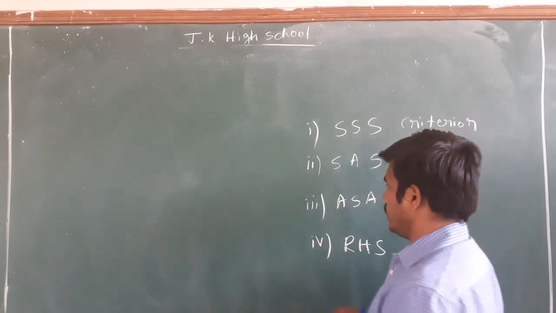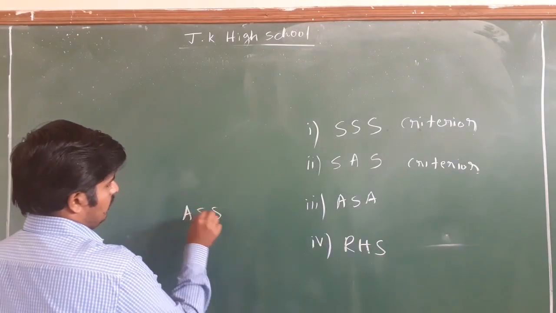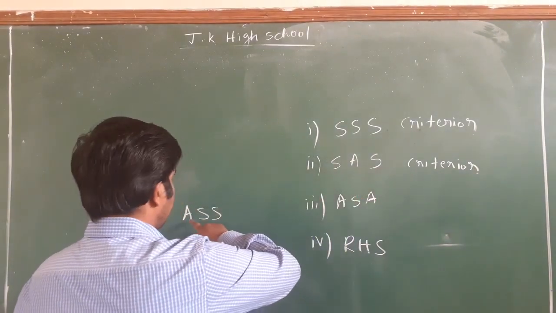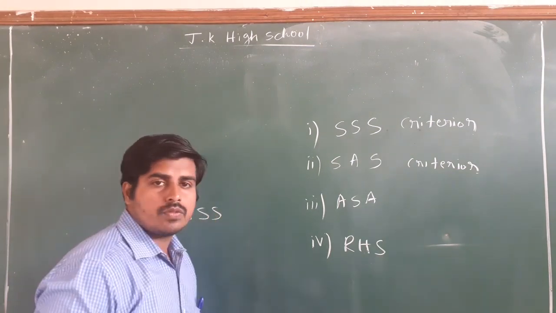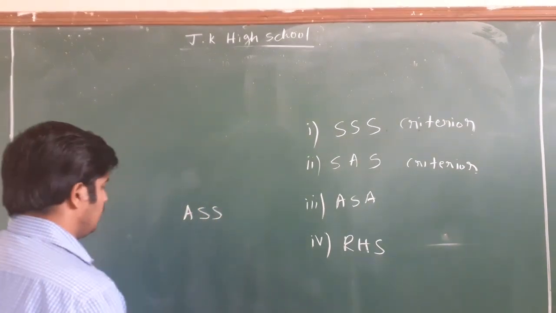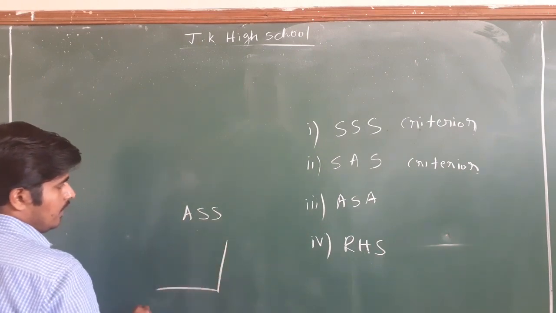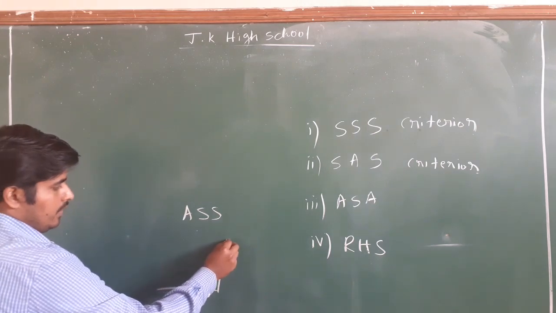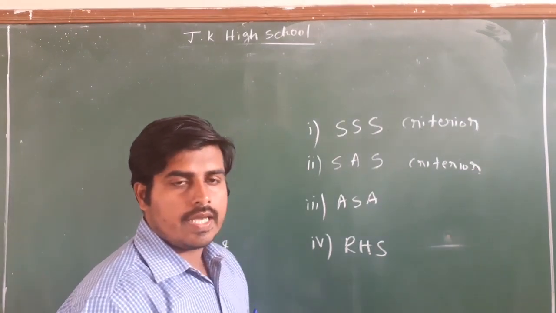Remember, suppose I know ASS. SAS is completely different from ASA; the angle between two sides helps us to construct a triangle. If you know two sides and an angle somewhere else, it is quite difficult to construct the triangle.